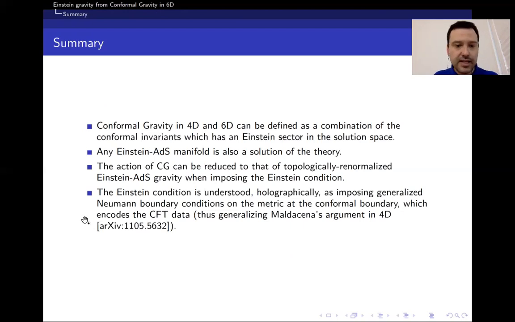And finally, the Einstein condition is understood holographically as imposing generalized Neumann boundary conditions on the metric at the conformal boundary. This is an extension of Maldacena's argument in 4 dimensions.